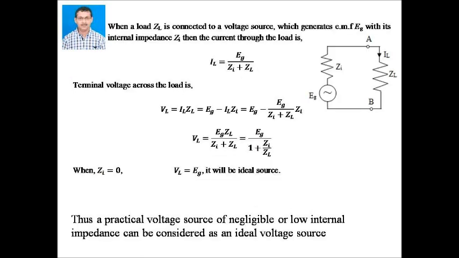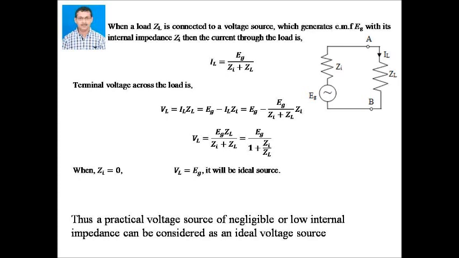When a load ZL is connected to a voltage source which generates EMF EG with its internal impedance ZI, the current through the load is IL equal to EG by ZI plus ZL. Then the terminal voltage across the load VL, which is the product of IL and ZL, is equal to EG minus EG by ZI plus ZL into ZI.